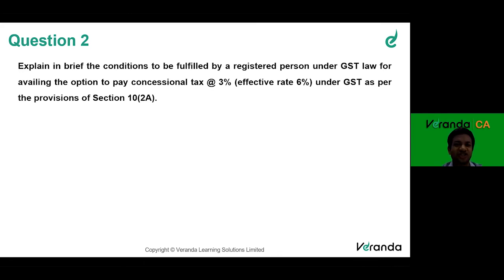Some of the restrictions and conditions we have already discussed in the first question. Now, can anyone highlight what are the conditions to be fulfilled by a person if he is opting composition scheme? Not all, but at least maximum conditions which a person has to fulfill if he wants to opt for composition scheme at the rate of 6%.